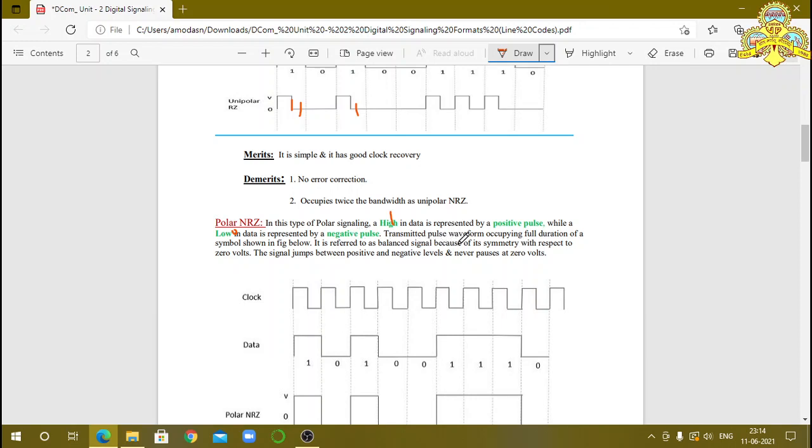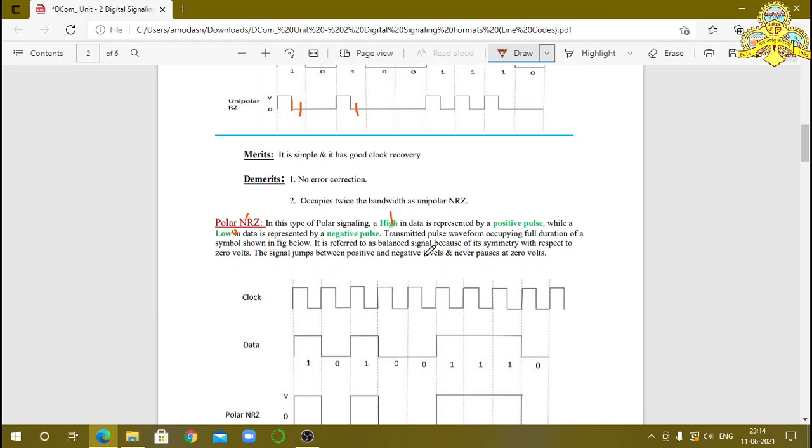The transmitted pulse waveform occupies the full duration, because here it is non-return to 0. Non-return to 0 means it occupies the full duration of a symbol, as shown in the figure below.